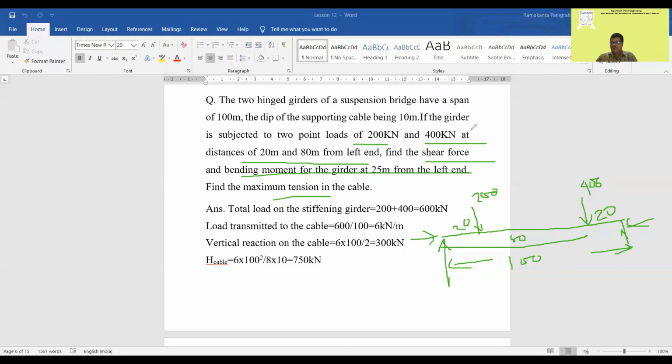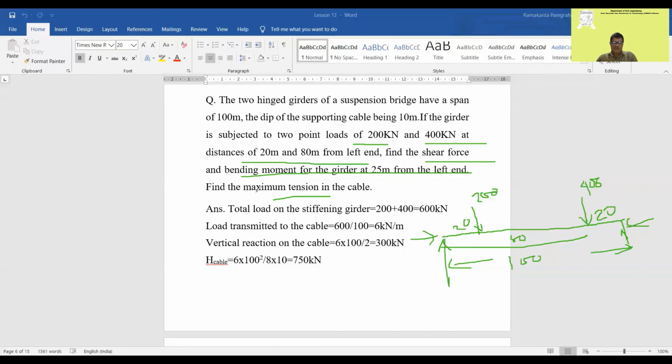Same thing is being asked, but here there is no UDL acting on this span. Only vertical loads are acting at different distances. There may be n number of loads. You should not worry about the number of loads. For a simply supported beam having a number of loads, your task is to find out the total load on the girder, then divide by the span. That will be transferred as the live load to the cables, right?